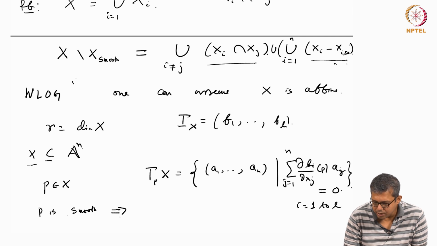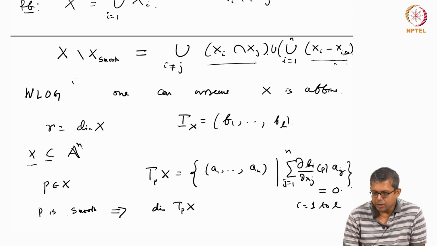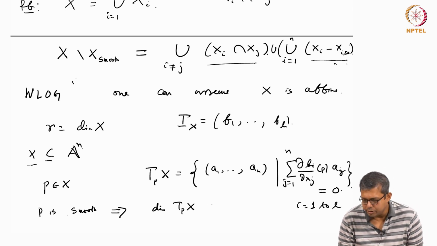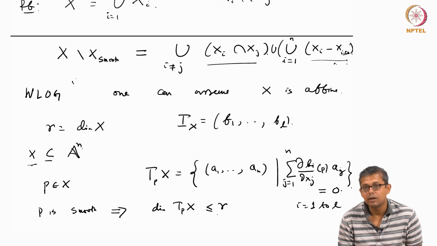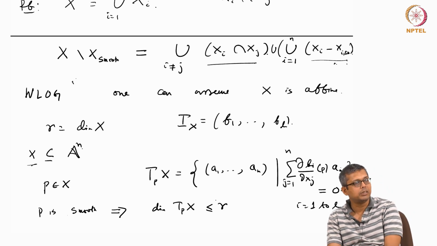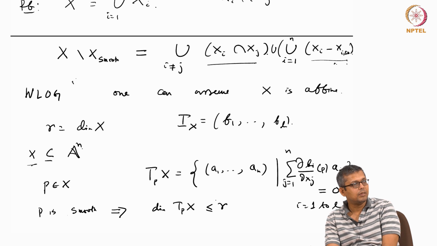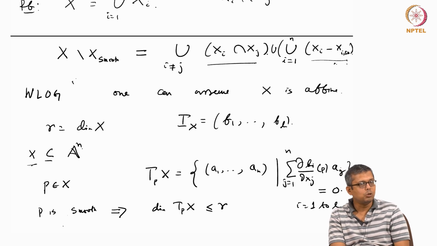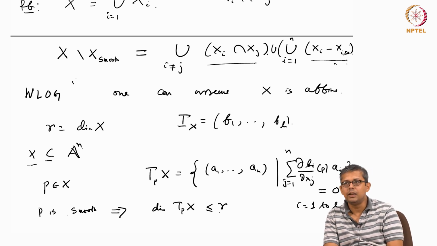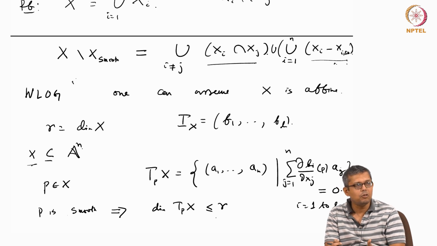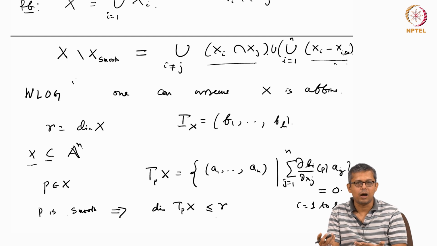This is the same as saying that the dimension of T_P X equals r, or which is the same as less than or equal to r. The dimension of T_P X is always greater than or equal to r. Now if it is a smooth point, then the dimension of T_P X should be less than or equal to r, which means it is equal to r.